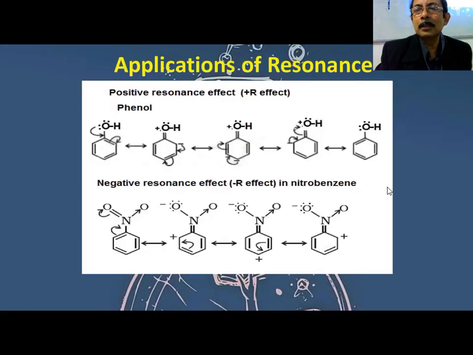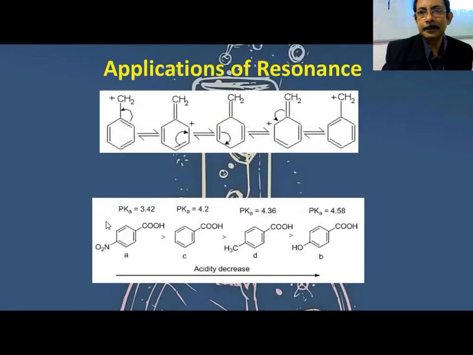Just go through it very fast. These things I have shown you earlier. The upper one is phenol and the bottom one is nitrobenzene. Here you have plus R and minus I effect, and here you have minus I and minus R effect. Just repetition.